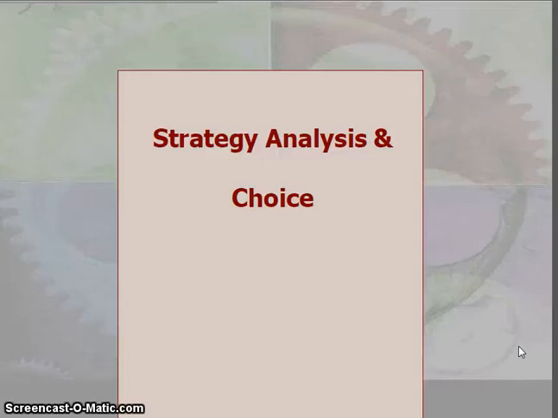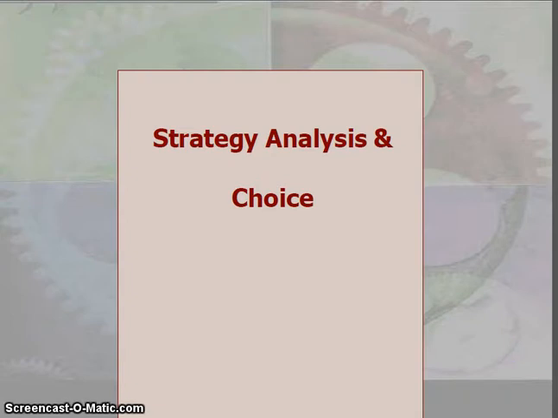Dear students, we are going to start the discussion on the fourth unit, that is strategic analysis and choice. In the previous three units, in the first unit we discussed the strategic planning process. In the second unit we discussed environmental scanning, both external environment and internal environment. And in the third unit we discussed various levels of strategies. The fourth unit is about strategic analysis and choice.